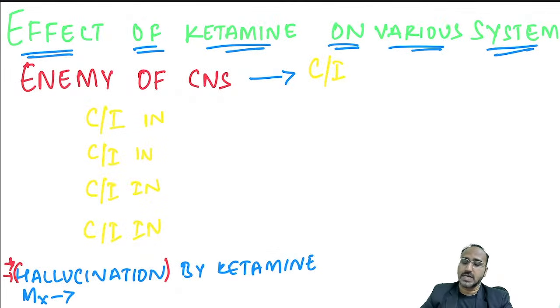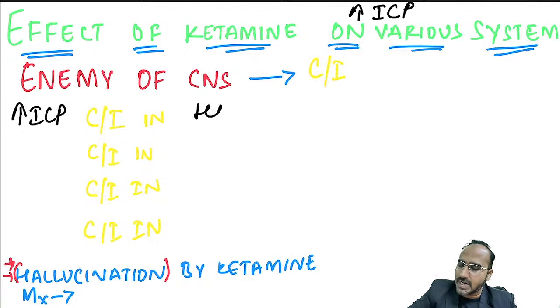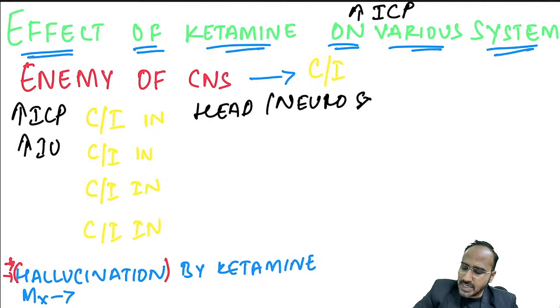Okay. Next, what is the effect of ketamine on CNS? Ketamine is the enemy of CNS. Meaning it increases the intracranial pressure. Ketamine does mischief with the CNS. As it increases the intracranial pressure, it is contraindicated in head injury and neurosurgery. Very, very important, guys. Head injury, neurosurgery. It increases the intraocular pressure, hence contraindicated in glaucoma patients.